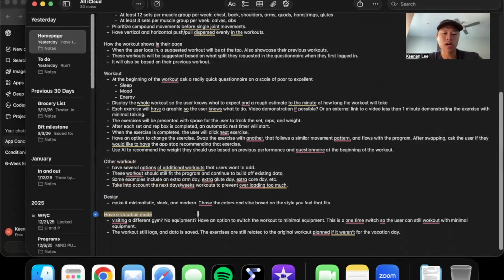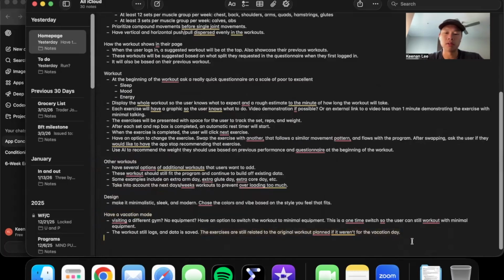And the last feature I have is a vacation mode. So if you go on vacation, there's usually hotel gyms, but the hotel gyms never have all the equipment that you want. So this vacation mode, when it's toggled, would reduce the requirement of the equipment. So if you have a barbell bench press in there, it will probably switch it to a dumbbell bench press.